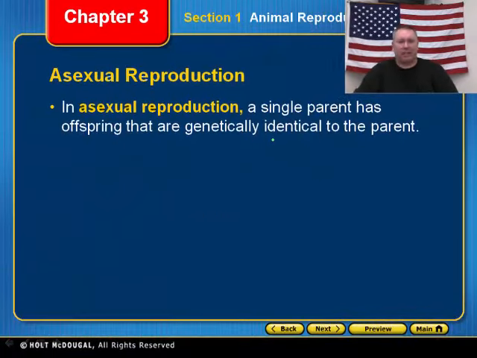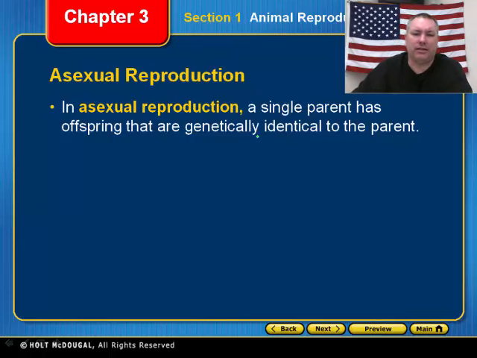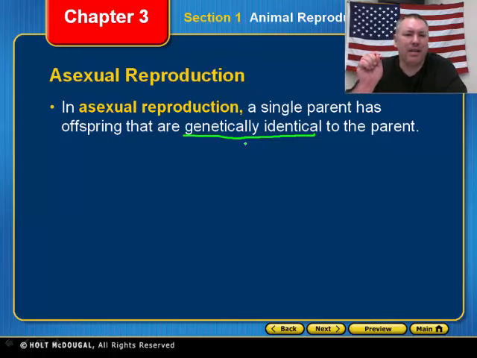Asexual reproduction. Ladies and gentlemen, you should have learned this already, but in case you haven't, asexual reproduction is reproduction with only one parent, okay? And those offspring that one parent create are genetically identical, all right? This is very important that you understand. When we talk about asexual reproduction, they are genetically identical. In other words, they are an exact copy of the parent, all right? So if an organism reproduces asexually, it is an exact copy of the parent.